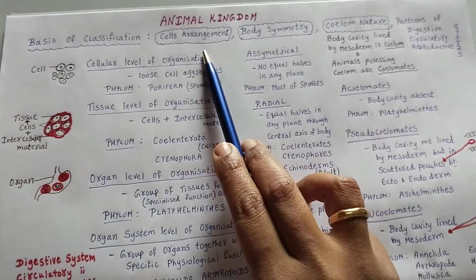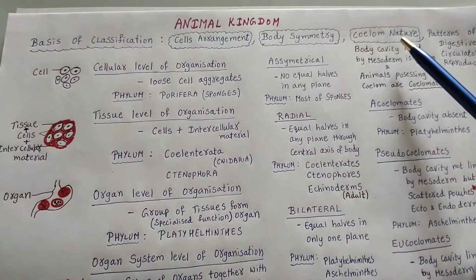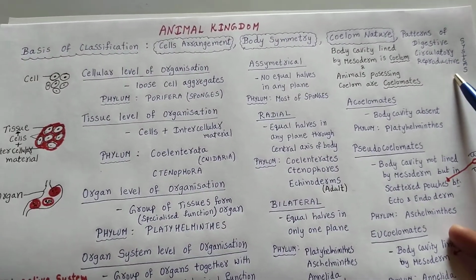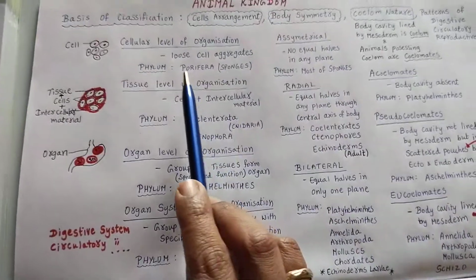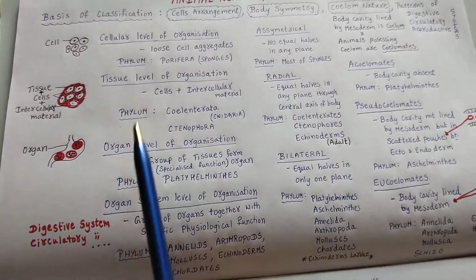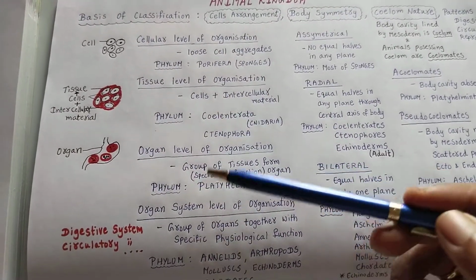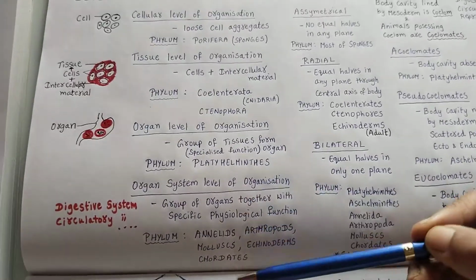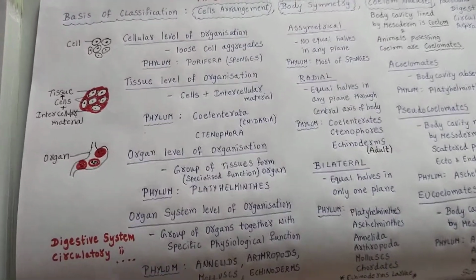What are the points they have taken into concern? They are cell arrangement, body symmetry, coelom nature and patterns of digestive, circulatory and reproductive systems. Coming to the cell arrangement, we know what is a cell, a tissue and an organ. A group of cells forms a tissue, a group of tissues forms an organ, and a group of organs forms an organ system and then the organism. So that cell arrangement has been taken into consideration.